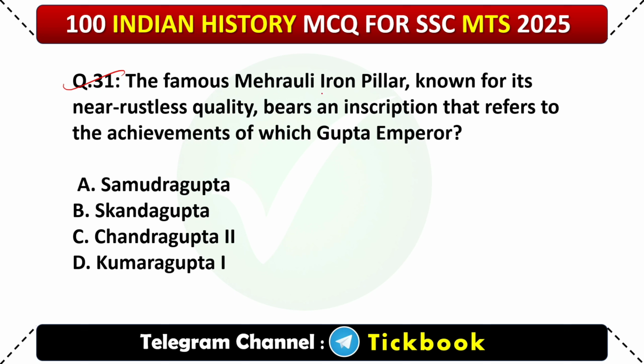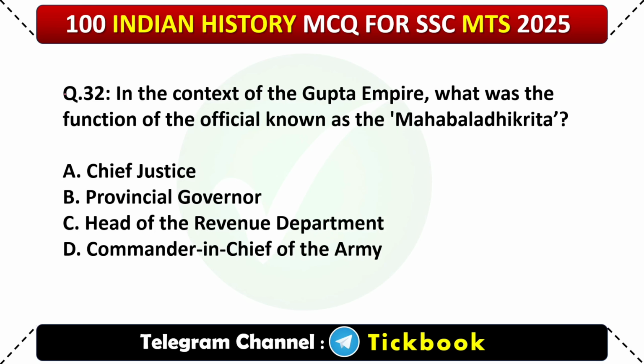31. The famous Mehrauli iron pillar, known for its near rustless quality, bears an inscription that refers to the achievements of which Gupta emperor? Number C, Chandragupta II. 32. In the context of the Gupta Empire, what was the function of the official known as the Mahabaladhikrita? Option number D, Commander-in-Chief of the Army.